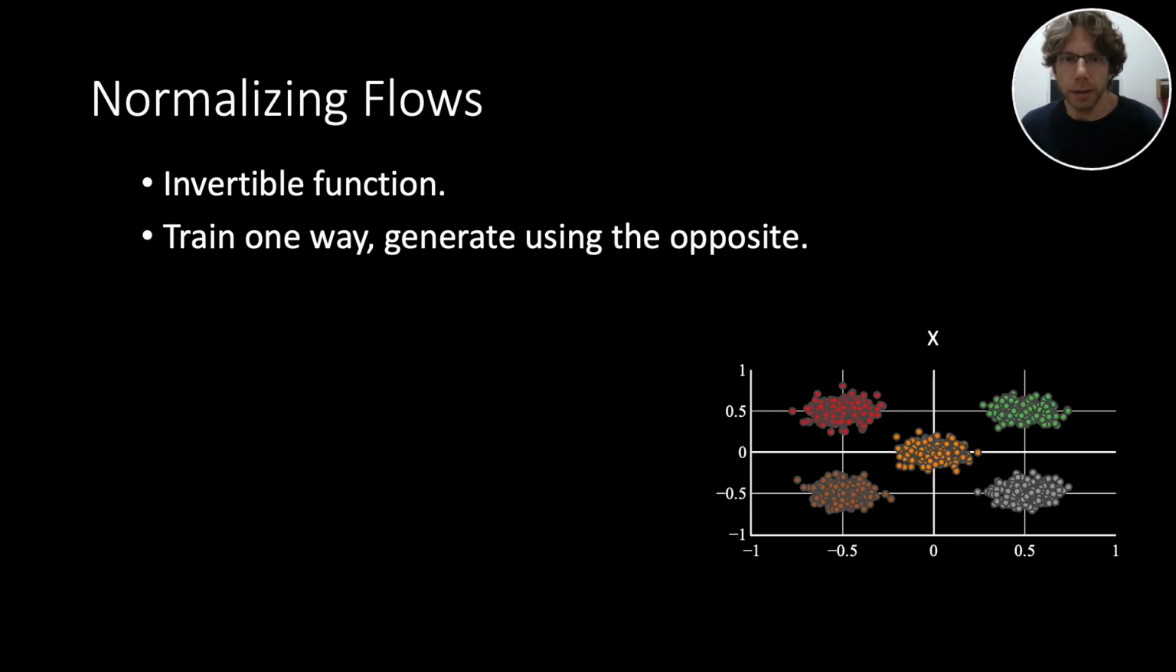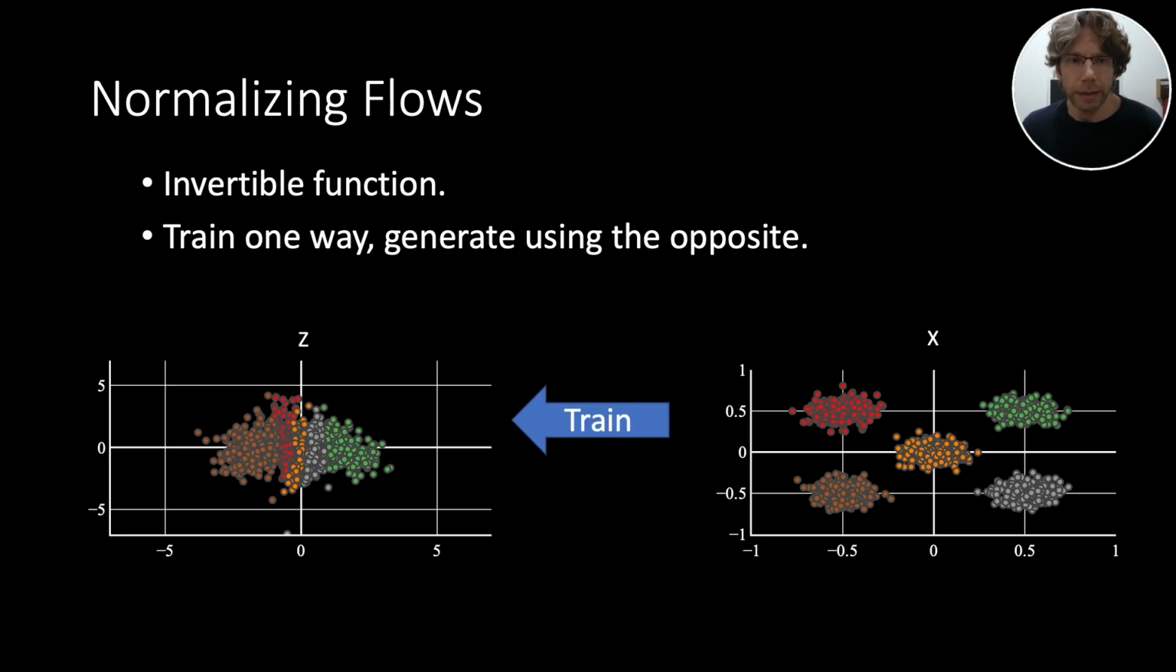Okay, so how do we do this? First, we need to briefly talk about normalizing flows. The key idea behind these models is to use an invertible function. During training, we map our data to a normal distribution, and during inference, we sample from the normal distribution, which is easy, and use the inverse function to convert our Gaussian sample into an output.